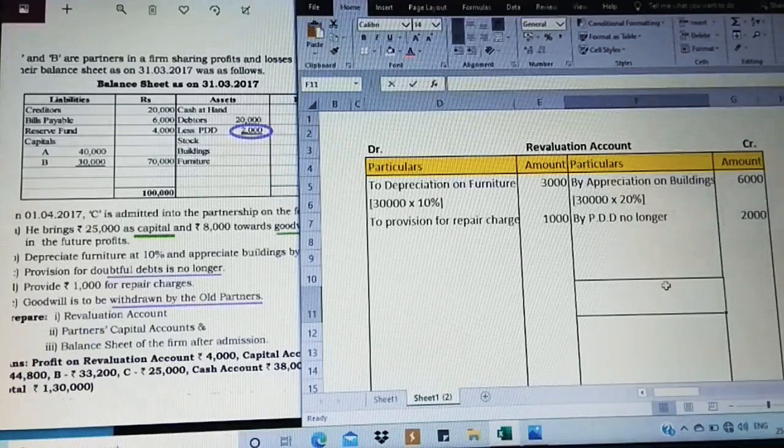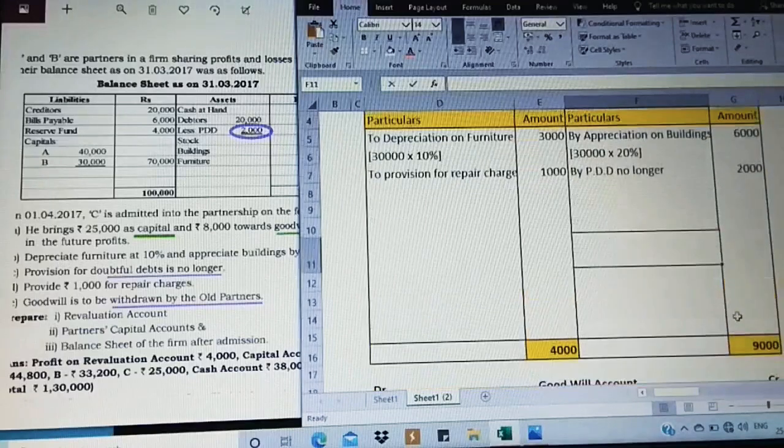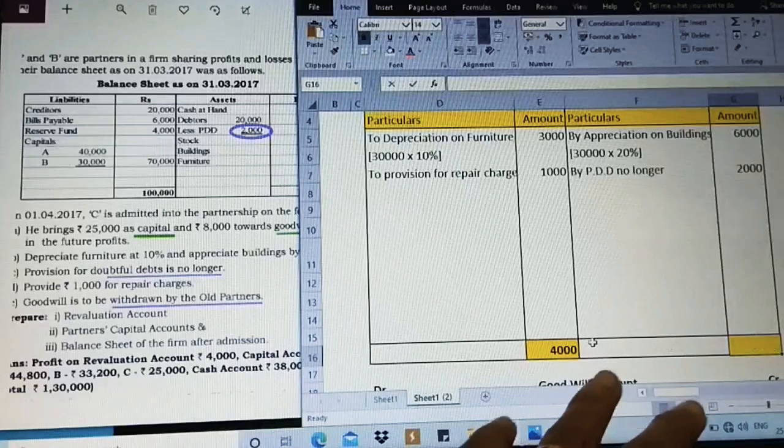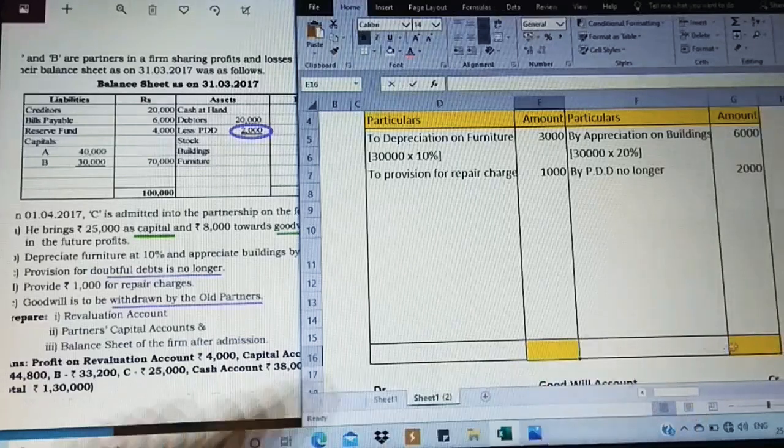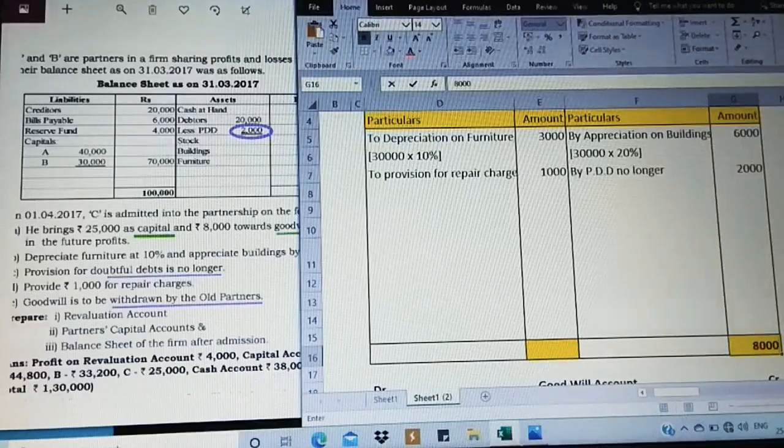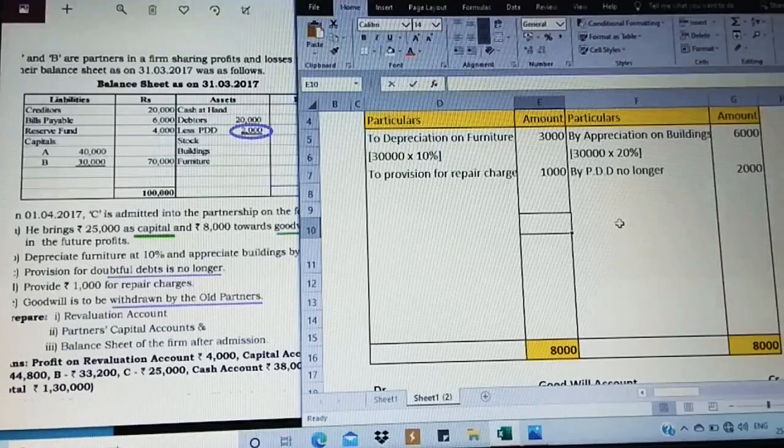So we have completed. Now just observe which side is greater. I guess the credit side is going to be greater. So the credit side value we get is 8000. So this 8000 is going to be taken on the debit side, the same total. Now from 8000, if you minus 4000, what is the amount we get? 4000 is the balance.